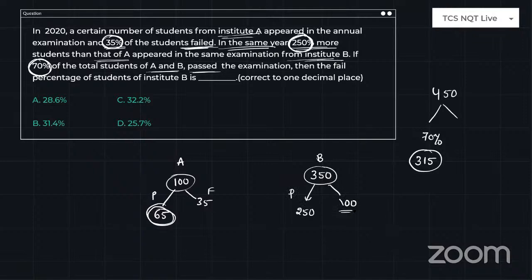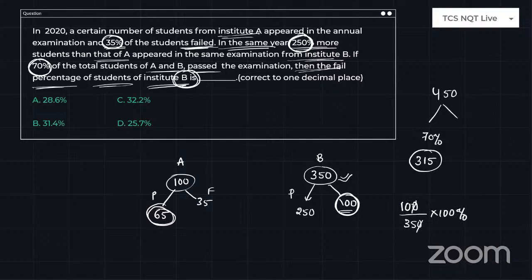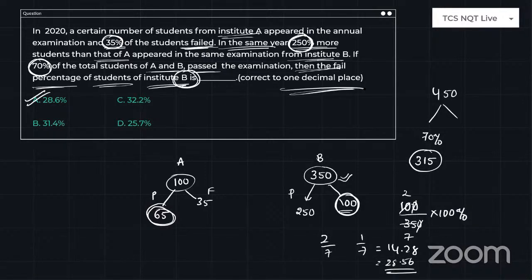Then what is the question about? The fail percentage of the students in institution B. In institution B, 100 people failed out of 350 people. So 100 by 350 into 100 percent is your answer. The zeros cancel, 5 cancels 2 times, 5 cancels 7 times. So 2 by 7, right? 1 by 7 is nothing but 14.28. 2 by 7 will be double, 28.56. So yes, option A is correct. He has corrected the decimal points to 1. So the answer is 28.6.